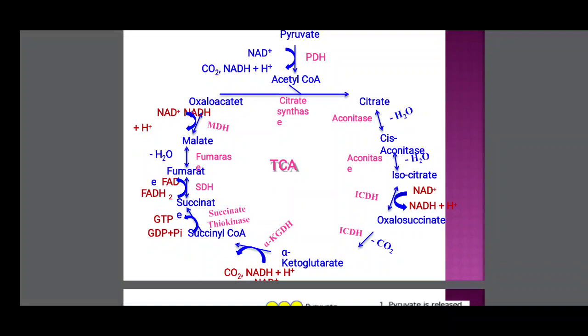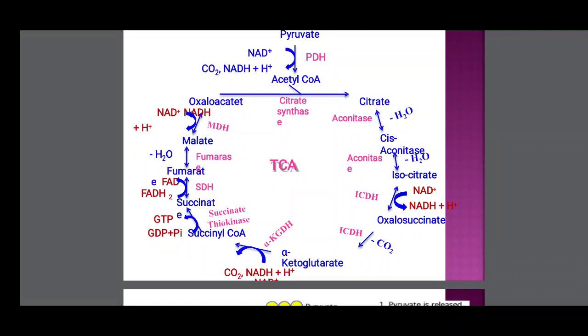Now, sixth reaction, what happened? Alpha ketoglutaric acid, in the presence of alpha ketoglutarate dehydrogenase enzyme, goes through oxidative decarboxylation and forms succinyl coenzyme A. At the same time it releases one carbon dioxide and forms NADH2.